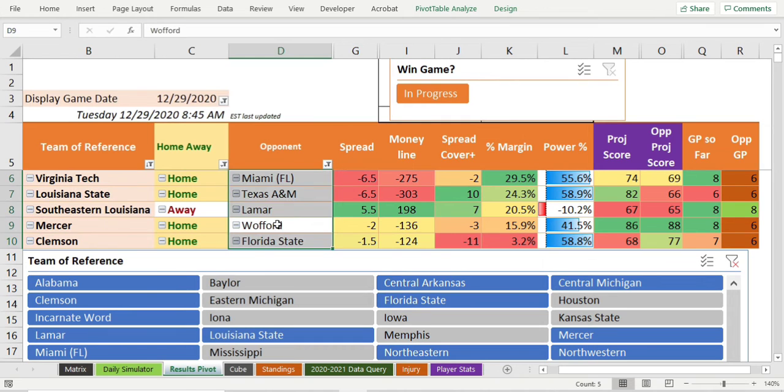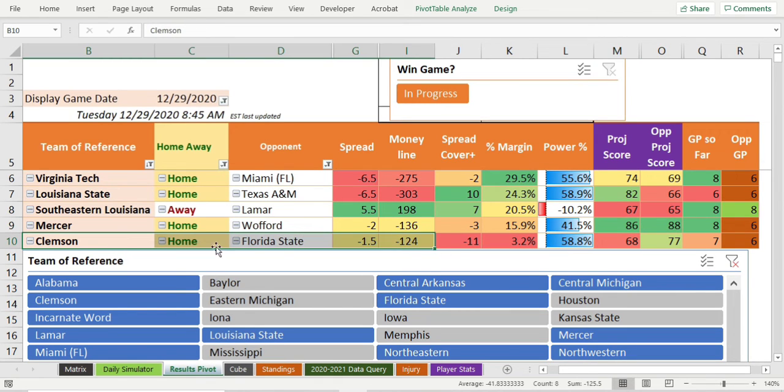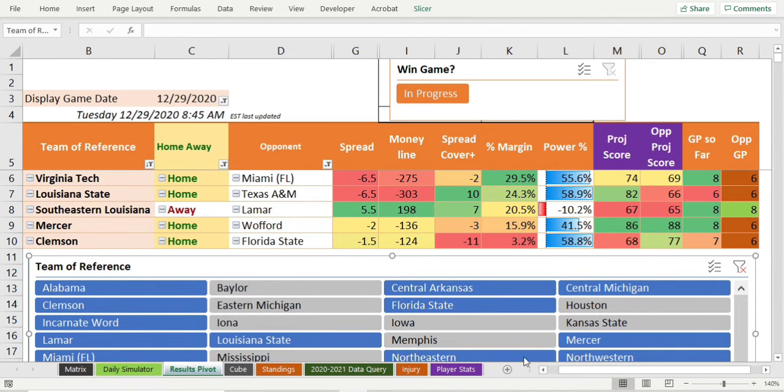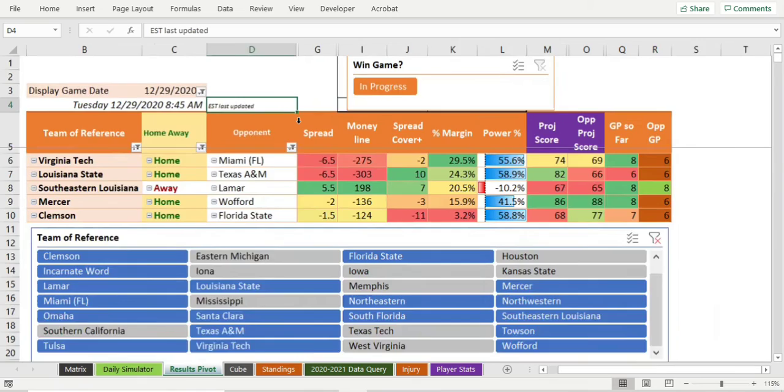Mercer over Wofford. You can see how there's a greater margin here, and the point projections are more. Actually, the point projections are not consistent with Mercer beating Wofford. I didn't realize that they're -2. Tough day. I think I like what this is doing, but it seems like a tough game. It seems like you win this game like 3 out of 5 times, not 4 out of 5 times, with Clemson and Florida State. So it's a tougher game, but let's leave it up there. Oh, is that it? That's everything. Yeah, tough day. That's all I have in this.